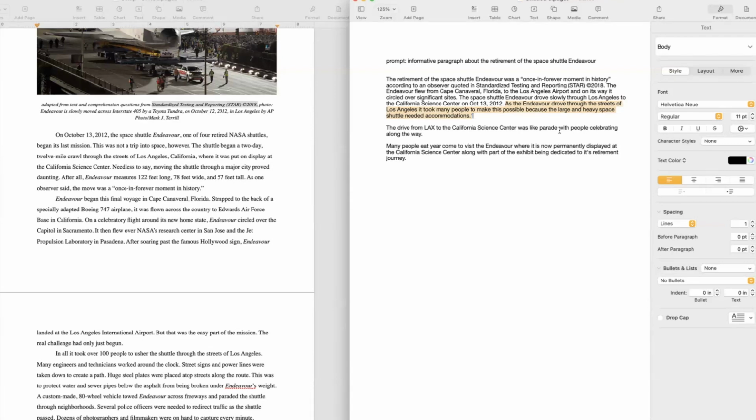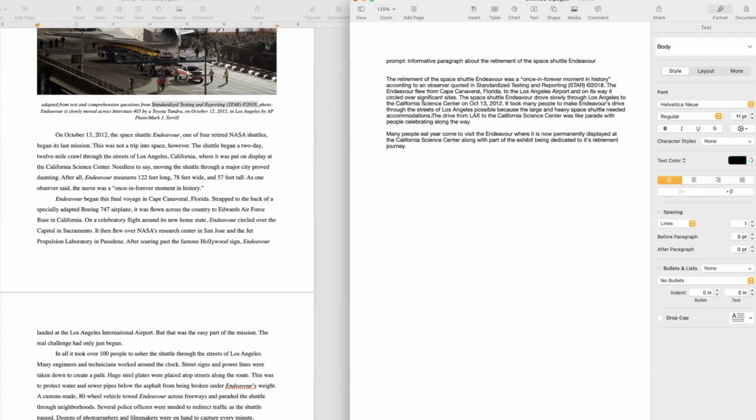Not grammatically incorrect, would be fine if you left it that way, but I think I am going to start with it took many people. It took many people to make this possible. To make, let's put it here instead of this. This is a pronoun, so we can make it replace this. Okay, it took many people to make Endeavor's drive through the streets of Los Angeles possible because the large and heavy space shuttle needed accommodations. Yeah, I like it better reversed that way. Not wrong if you didn't, however you write, as long as it's grammatically correct, is not a problem. And then let's just go with this one right afterwards.